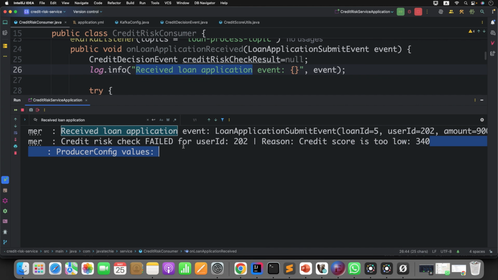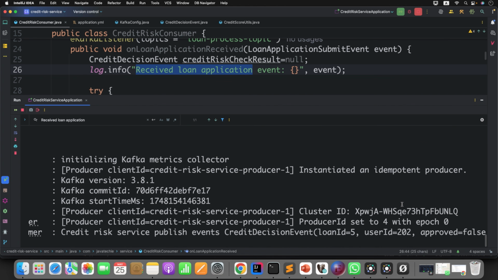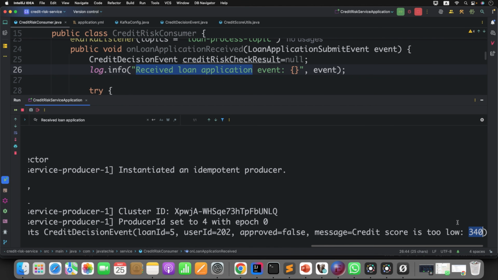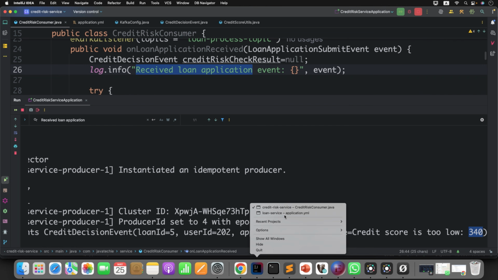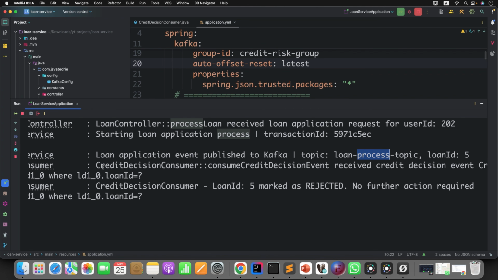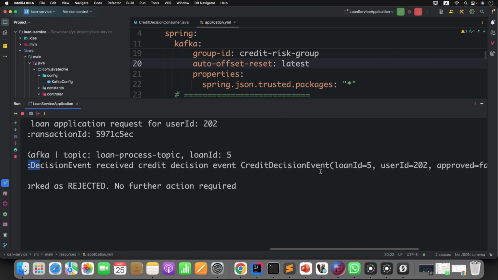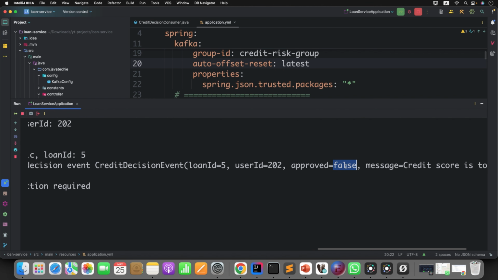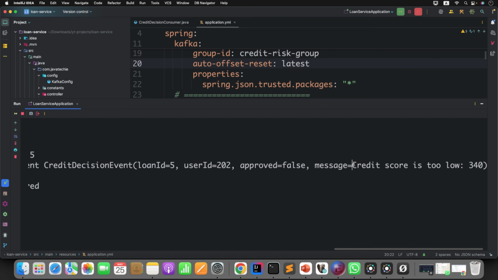What does it do? It simply evaluates the credit score. Once it evaluates the credit score, the score is 340. I mean the credit score is too low, which is 340. Now what it does immediately is publish the event. Can you see here? Credit risk service publishes this event. Once it publishes the event, again loan service will consume that. Now if you see here, this is what the loan service consumed: credit decision event for loan ID 5, user ID 202, approved is false because it has a very low credit score. Can you see the message here?